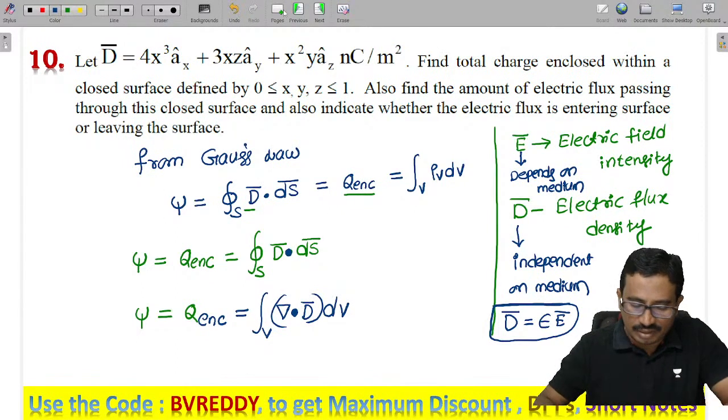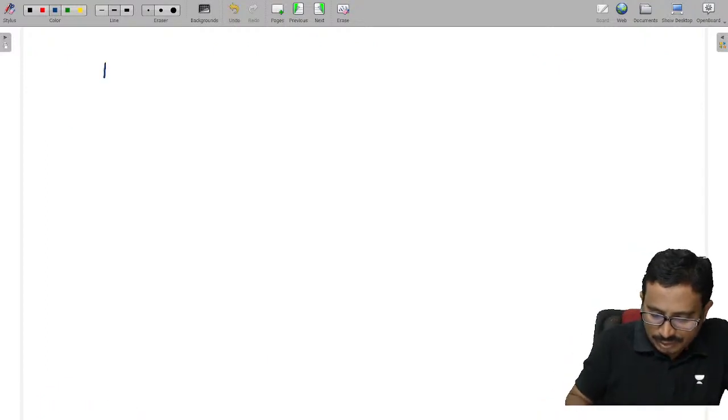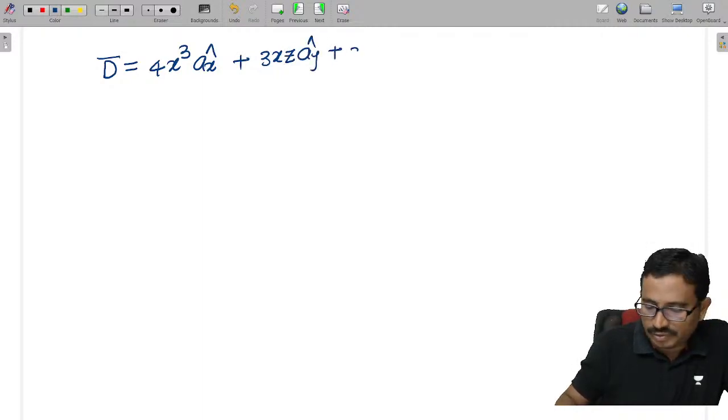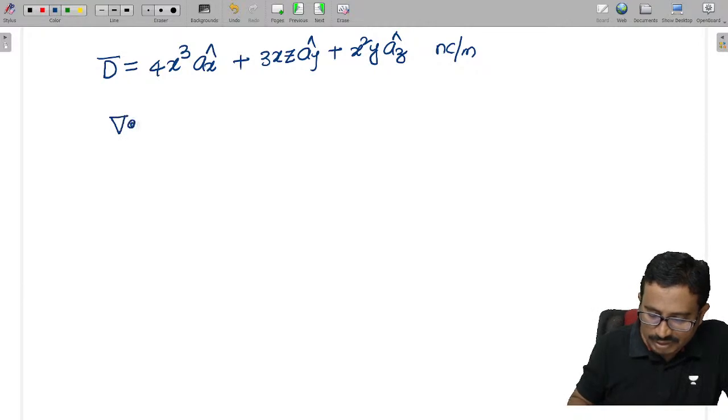They have given the D value: D is 4x cube ax plus 3xz ay plus x square y az, in nanocoulombs per meter square. Now we need to find the divergence, del dot D, in the Cartesian system.